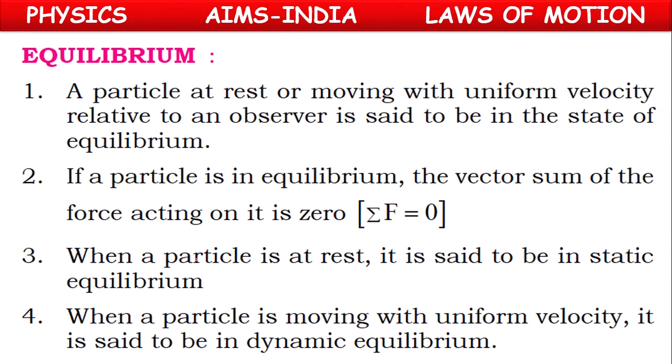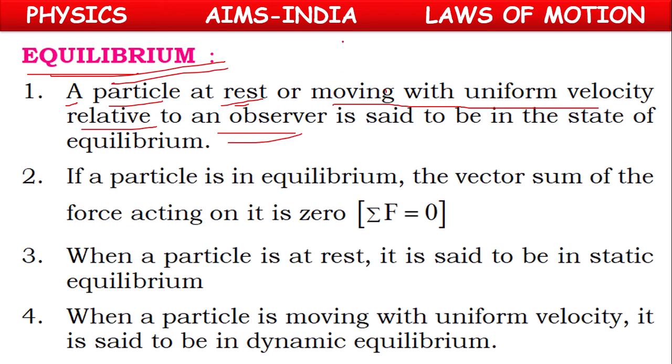So our today's concept, children, is regarding equilibrium of a body. A particle at rest or a particle moving with uniform velocity relative to an observer means, for an observer, if he is observing one particle, if it is at rest or if it is moving with uniform velocity, then it is said to be in a state of equilibrium.